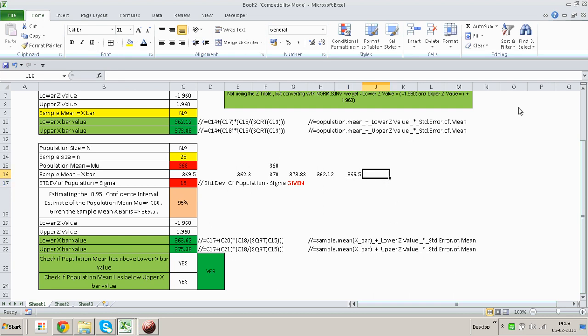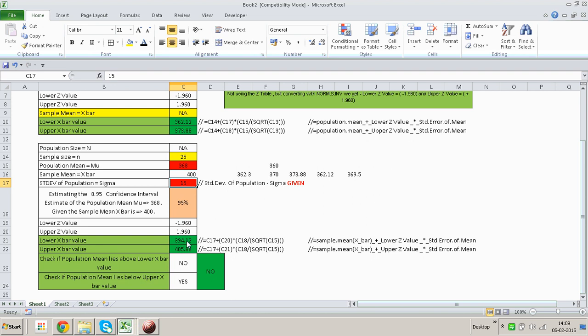Let's look at say 400. No. Because the lower X bar value itself has gone above 368, if the sample mean is X bar.